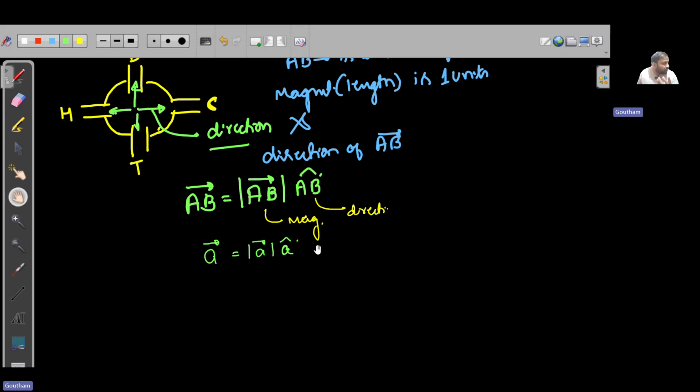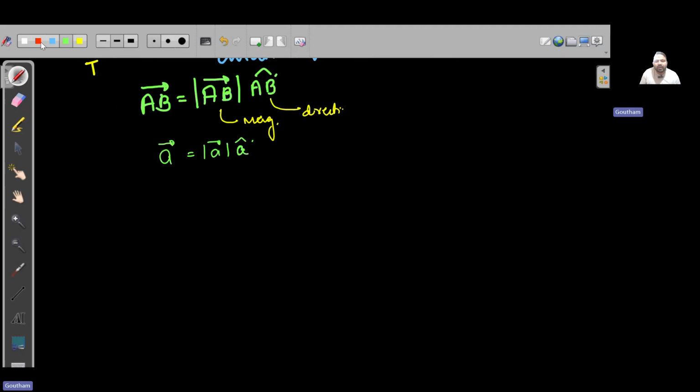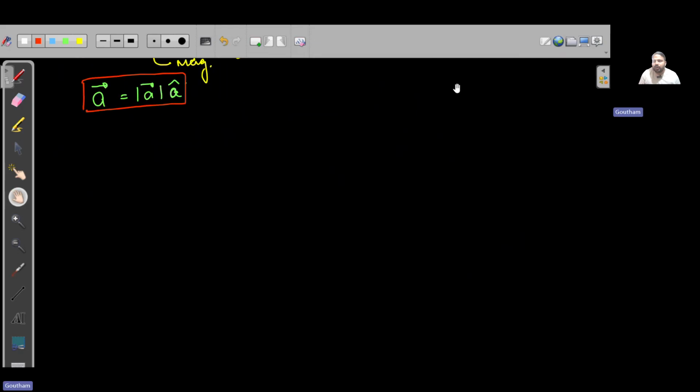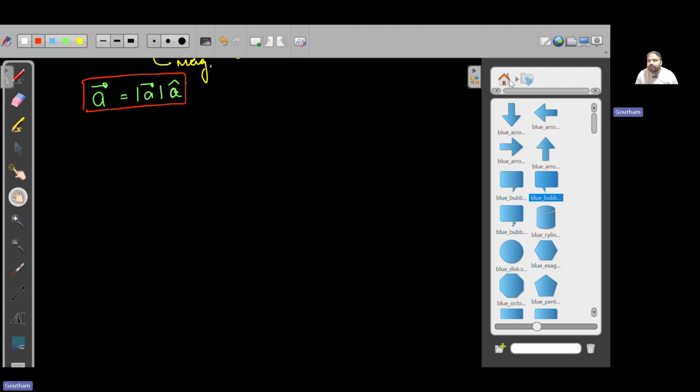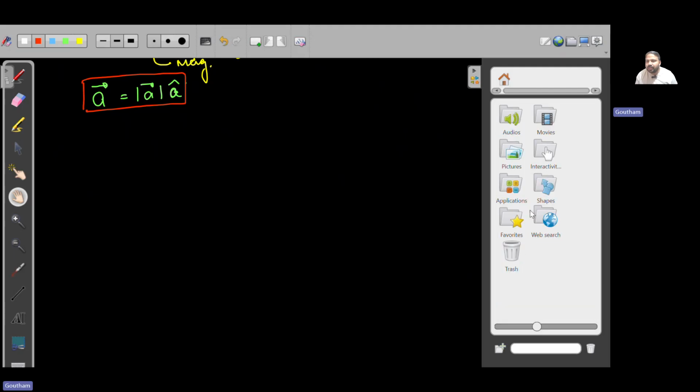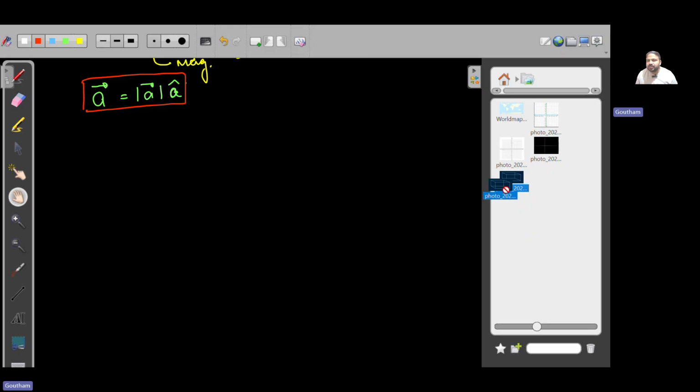Now, what are we going to study in the entire chapter? How do we put it in geometric format? How do we define it algebraically? What are the rules governing addition and subtraction is what we are going to study. All right, so now let us look at this. Assume my three-dimensional space.